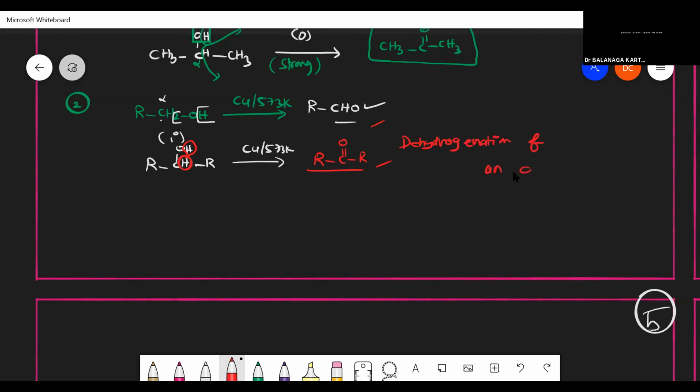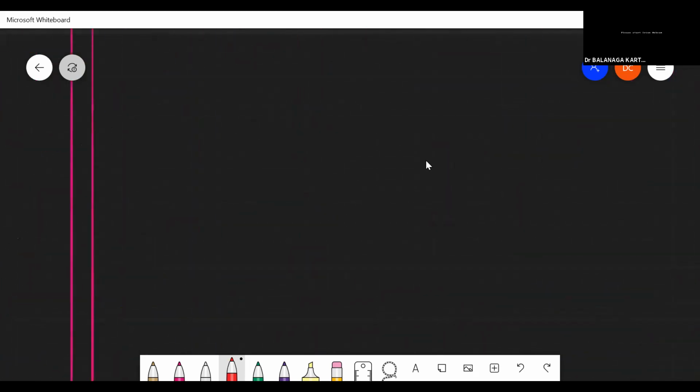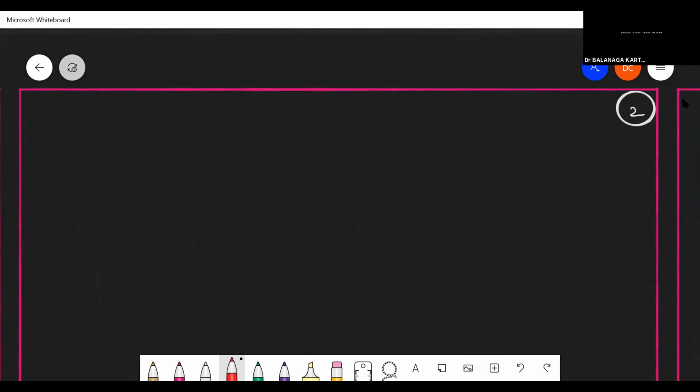of an alcohol. So both the reactions are almost the same. If you use an oxidizing agent, that will proceed in a different way. If you use this kind of dehydrogenating agent, that will proceed in a different way. But both the reactions are almost the same. Both are eliminating hydrogen only. Through the dehydrogenation only, the reaction will be taking place. These are the two preparations.